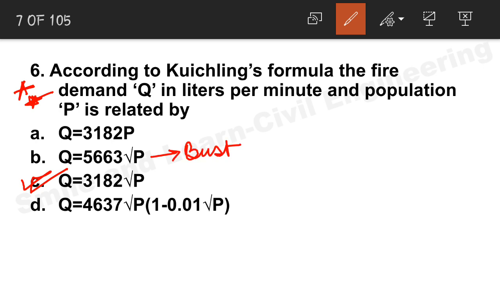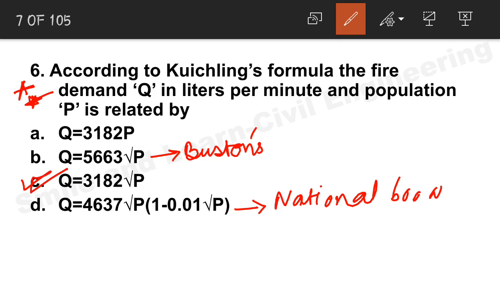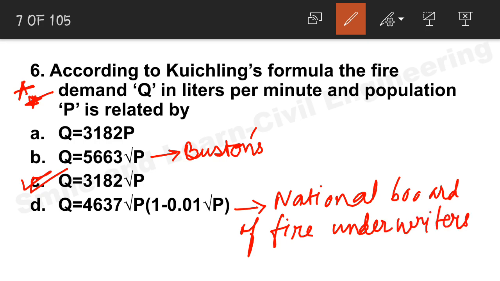Just remember it before the exam. And the last one is the National Board of Fire Underwriters formula. So here the correct answer will be option C, Quichling's formula.